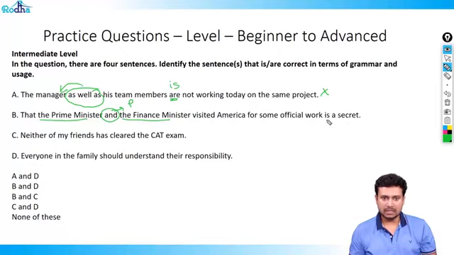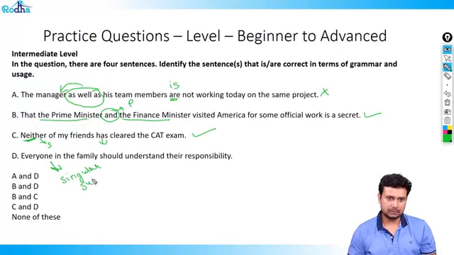So what is a secret? The visit is a secret. So this is correct. Neither of my friends has cleared. This is right. Because I told you neither is always singular without nor. So this is singular. Everyone in the family should understand. Everyone, the moment we say everyone, we realize it is singular subject. There is plural. It should be his / her. Therefore, this sentence is wrong. And the answer should be B and C.